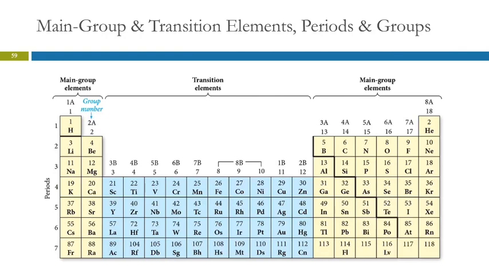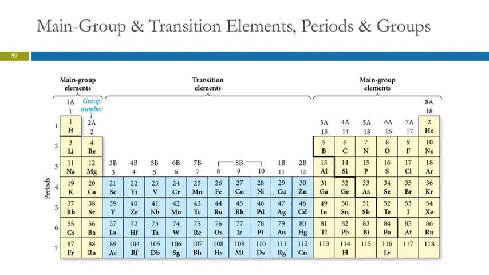Another way to divide up the periodic table is main group elements and transition elements. I think of the main group, this part sticking up here and this part sticking up here, as being like a land mass, the mainland. Here's the banks, and it's even blue. This just occurred to me yesterday, by the way. This is like the water in between. It's the transition from this bank to the other bank. So these are the transition elements, and the parts that stick up are the main group elements.